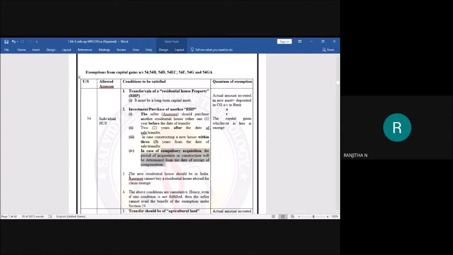Next, the third condition is that the new residential house should be in India. The new residential house you are purchasing should be in India, not abroad. The above conditions are cumulative, hence even if one condition is not fulfilled, the seller cannot avail the benefit of the exemption under section 54. You can see the conditions, students.